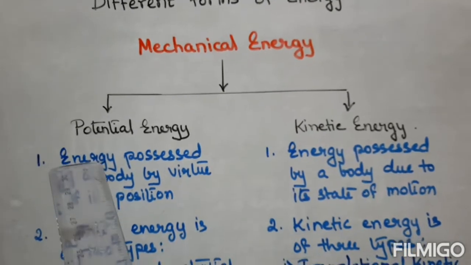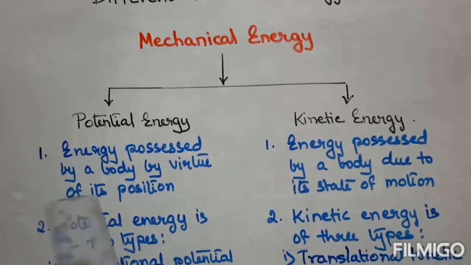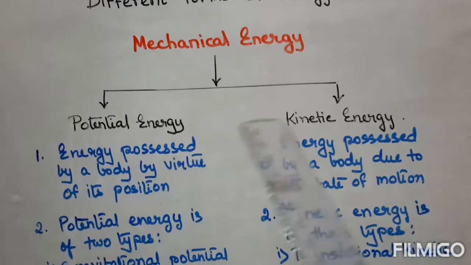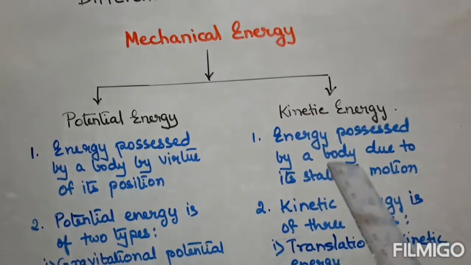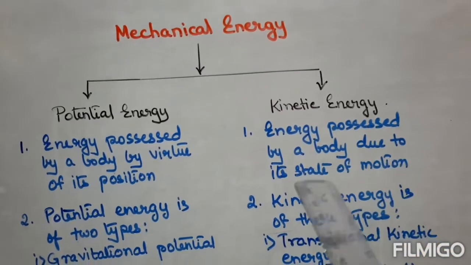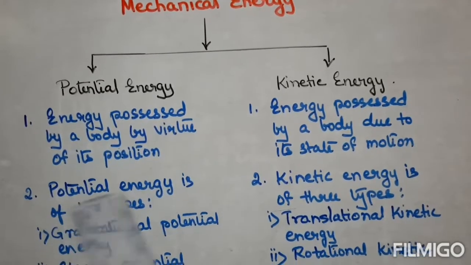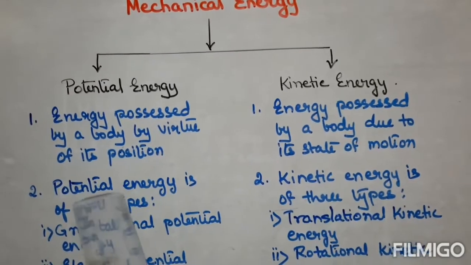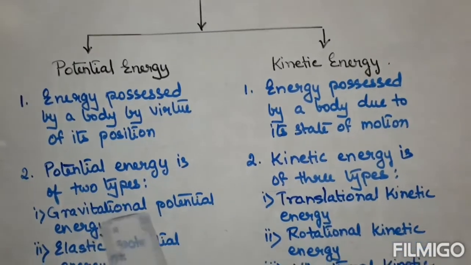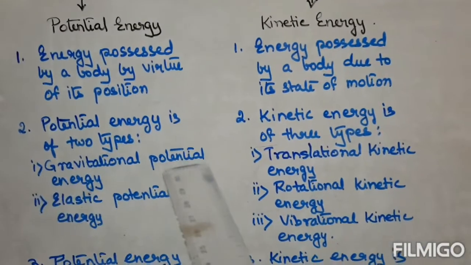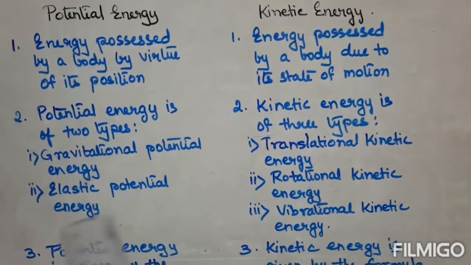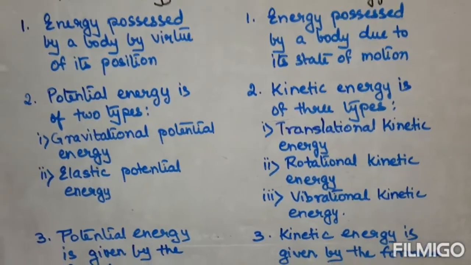Potential energy is the energy that a body possesses due to its position, and kinetic energy is the energy which a body possesses due to its state of motion. Kinetic energy is of three types, whereas potential energy is of two types: gravitational potential energy and elastic potential energy.